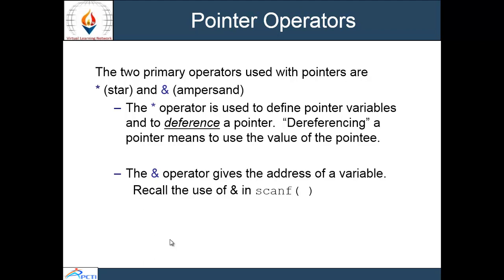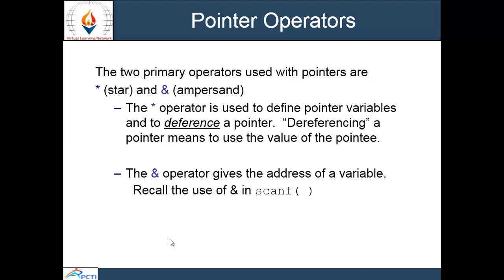To get the location of a variable in memory, we put the ampersand sign in front of the variable name. This makes it give its address. This is called the address of operator because it returns a memory address.